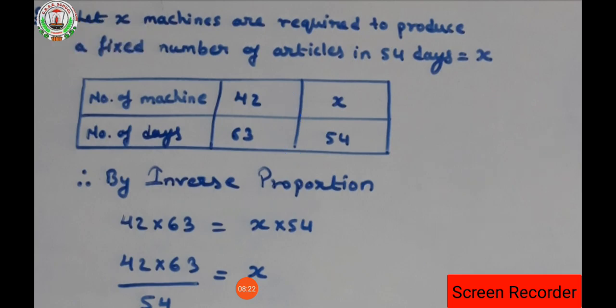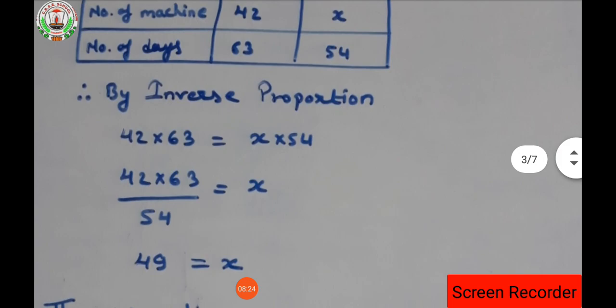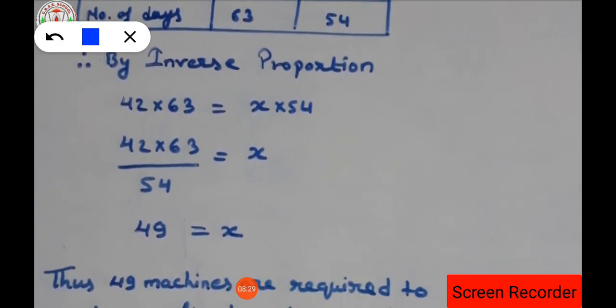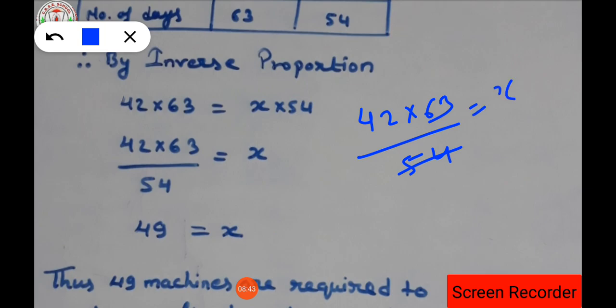Now we will cancel the numbers by using a table. Which table are we going to use? The table of 2. Now look at how to do it. Here we have 42 into 63 upon 54. Can these numbers be cancelled by the table of 2? Of course. 54 becomes 27, and 42 becomes 21.